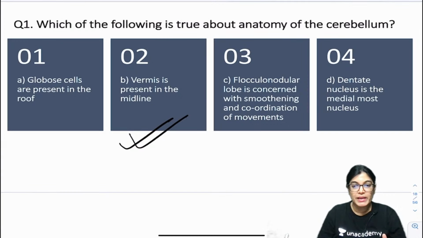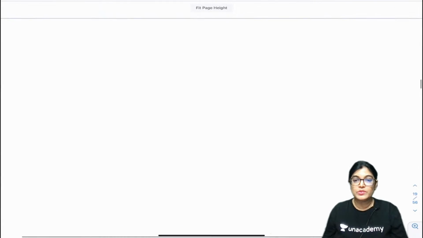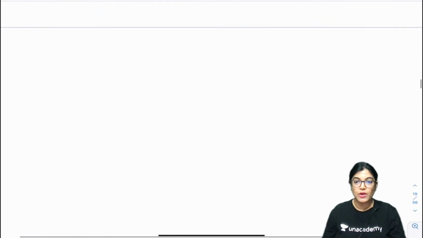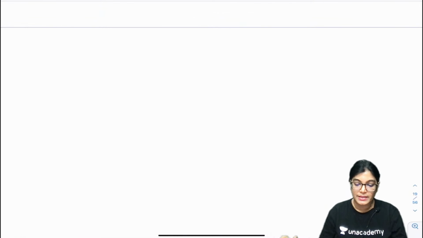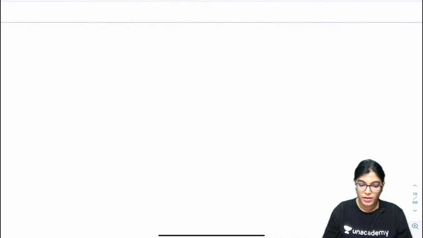Firstly, let me explain the intracerebellar nuclei, which are made of grey matter lying inside the cerebellar hemisphere. Yes, Shweta is telling 4. Let me explain, so all of you just have a brief of it. Firstly I will explain, and then I will show you the diagram also.